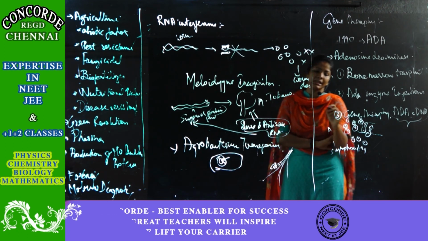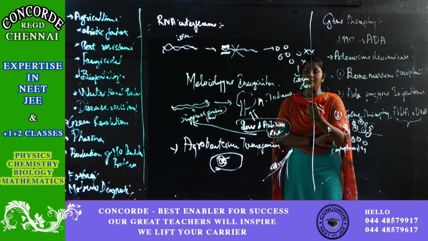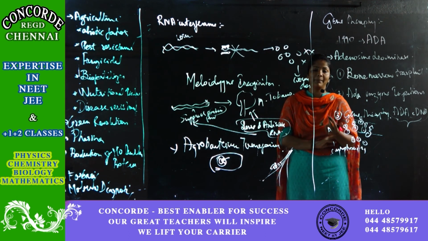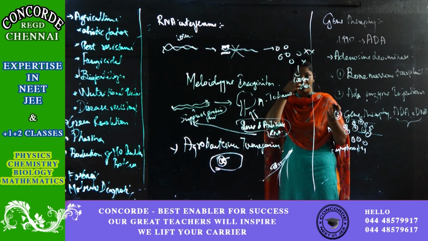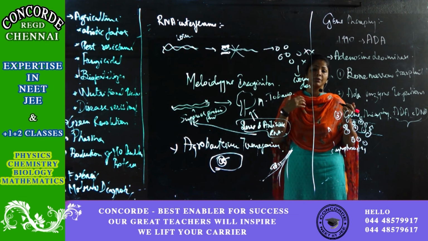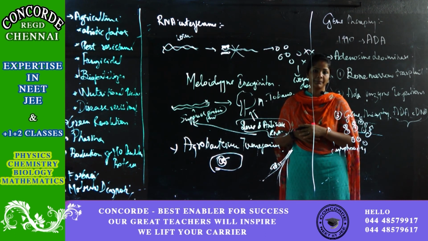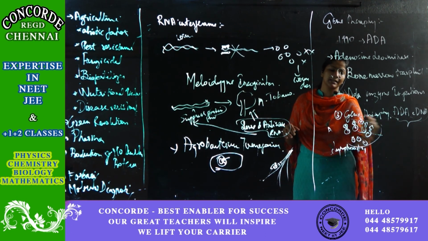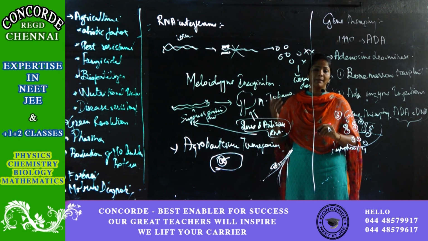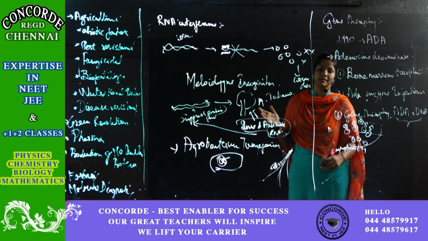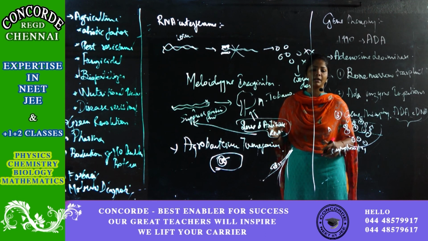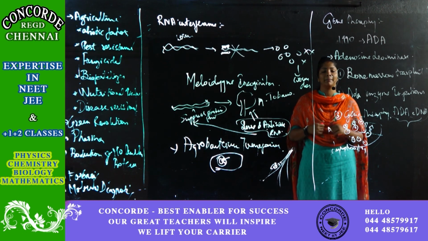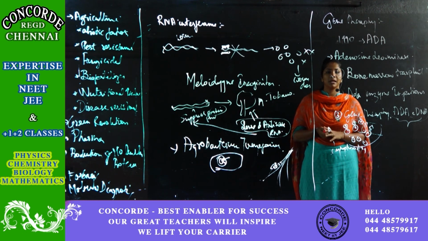As far as gene therapy is concerned, the earlier you do it, the better the effect you can see. For example, if you diagnose this disease and start the treatment at an early stage, when the child is being born, as it grows, along with the defective cells, the corrected cells will also grow. The impact will be more. But if the person is completely grown and then you introduce this, the defective cells are already dominating, so the impact will be less. So the earlier you treat the person with gene therapy, the better the impact and the outcome. That is how it is said.